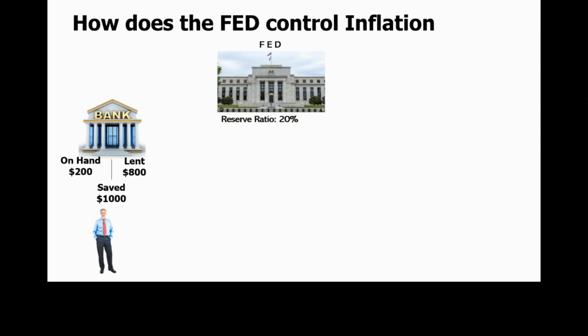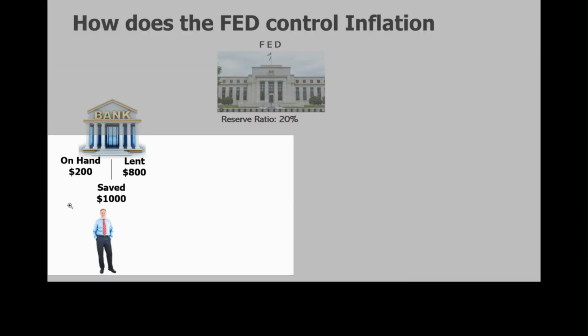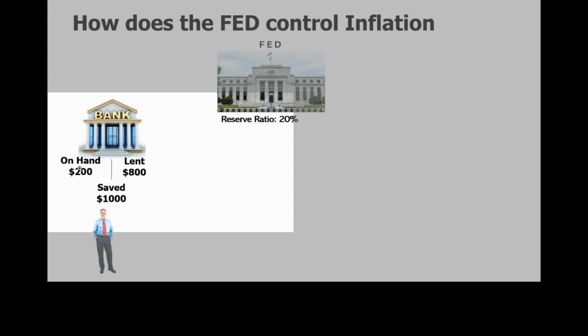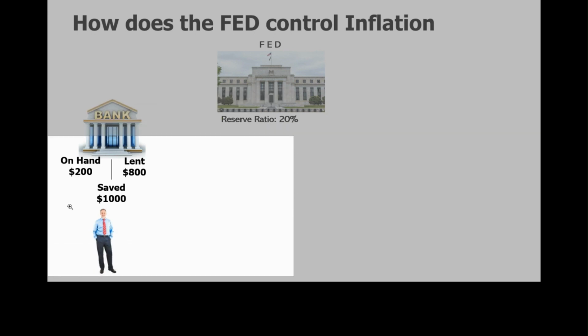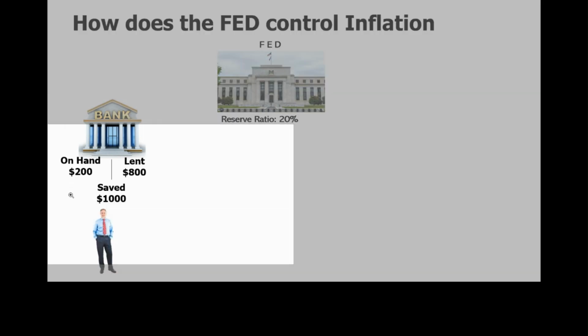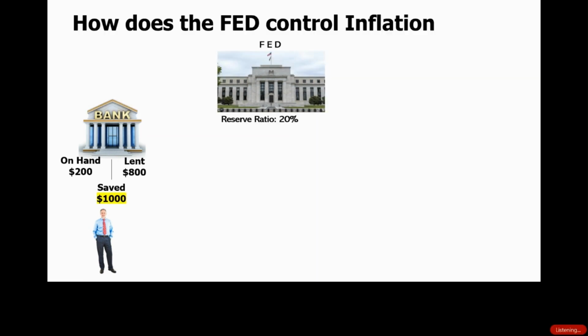So if this man takes $1,000 to the bank and says, "Hey, I want to save this $1,000," the bank puts it in his digital account. He would check on this computer or whatever, and then the bank takes that money and has the ability to lend it to somebody else, which everyone understands. But what a lot of people don't realize is that, based off that reserve ratio, that's how much money they are allowed to lend out from the money they have received. So since the bank received $1,000 from this customer, they have to keep $200 on hand, and they have the ability to lend out another $800.